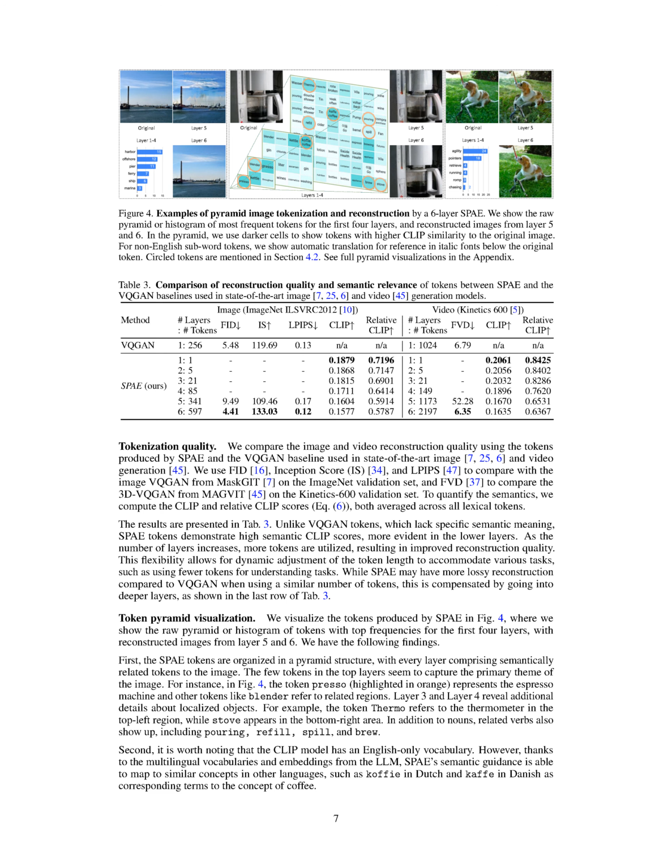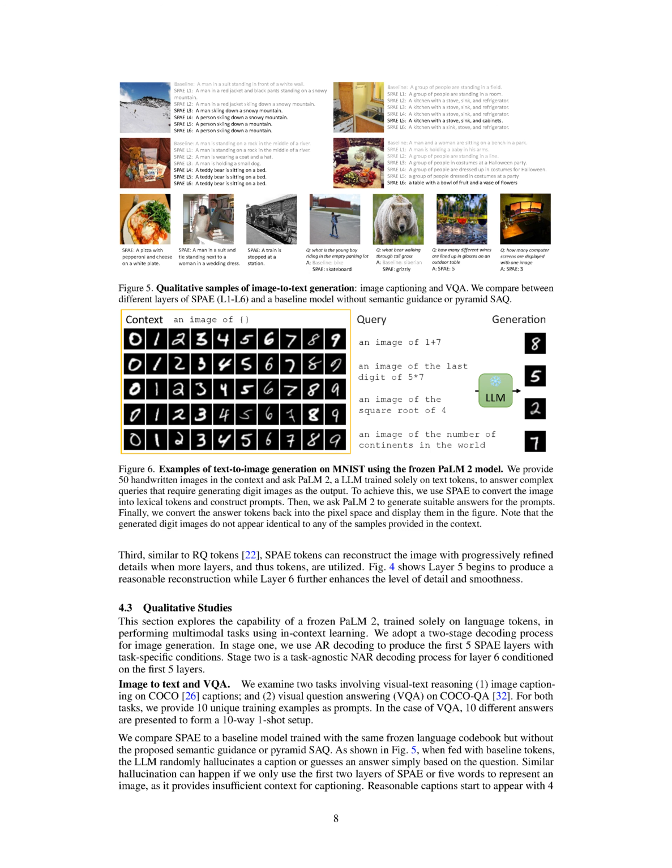Secondly, we found it interesting that the CLIP model only uses English vocabulary. However, the SPAE model, thanks to its multilingual vocabularies and embeddings from the LLM, can map similar concepts in other languages. For example, the Dutch word koffie and the Danish word café are both mapped to the English concept of coffee. Thirdly, we noticed that the SPAE tokens, like the RQ tokens, can progressively refine the image's details as more layers and tokens are used.